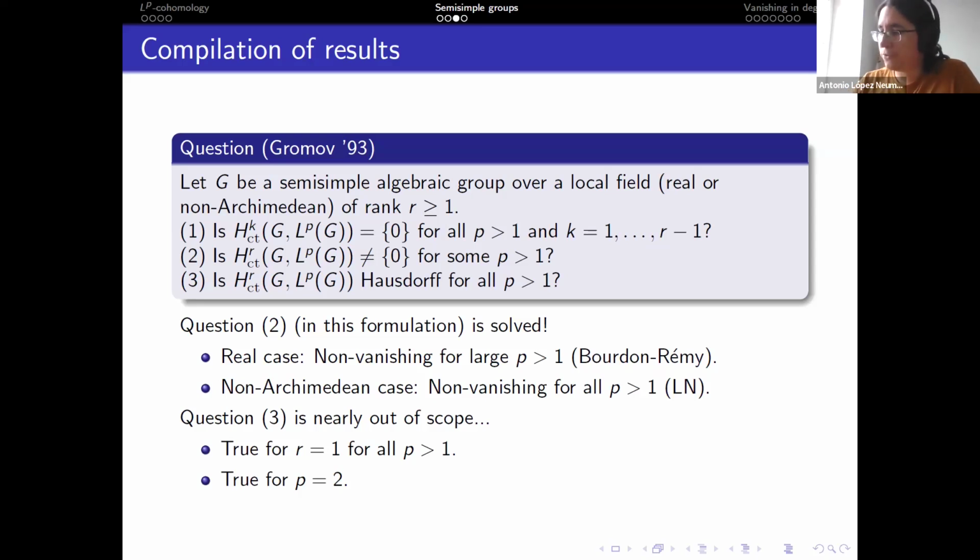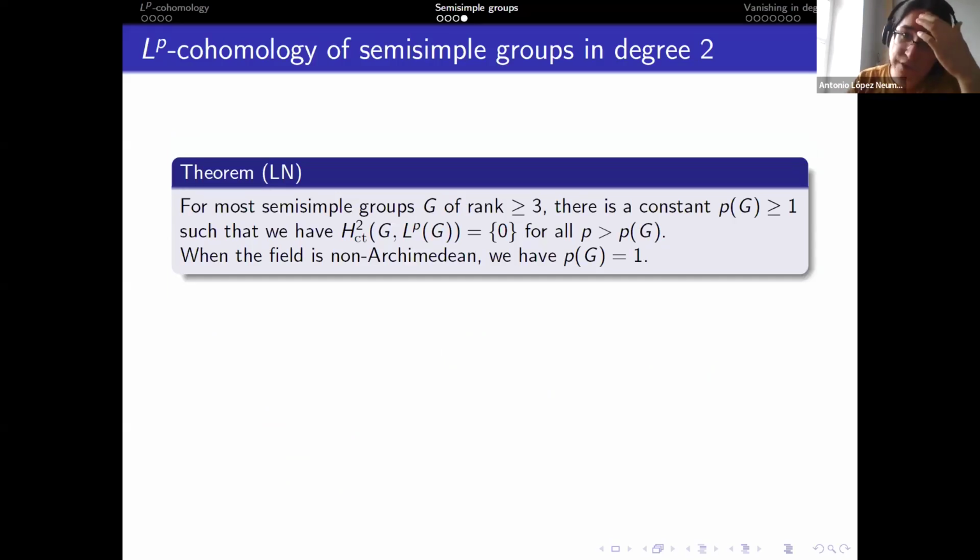Right. So now I wanted to discuss my result, which is vanishing of LP cohomology in degree 2 for semisimple groups. So the precise statement is the following. Well, precise, I will make it more precise soon. For most semisimple groups of rank at least 3, there is a constant, P of G, such that you have vanishing of LP cohomology in degree 2 for all P bigger than this constant. And if you're taking a non-Archimedean semisimple group, this constant is 1. So basically, it's vanishing for all P.